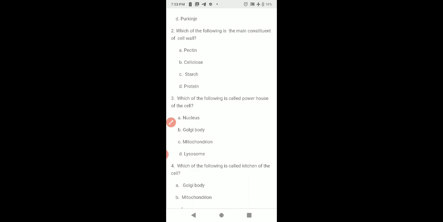Next, which of the following is called the kitchen of the cell? In animal cell, mitochondrion is called the kitchen of the cell. In plant cell, chloroplast is called the kitchen of the cell. So the answer is mitochondrion. Next one, which of the following cell organelles is called the suicidal bag of the cell? Answer is lysosome, because when the cell gets damaged, lysosome bursts and digests its own cell. That's why lysosome is called the suicidal bag of the cell.